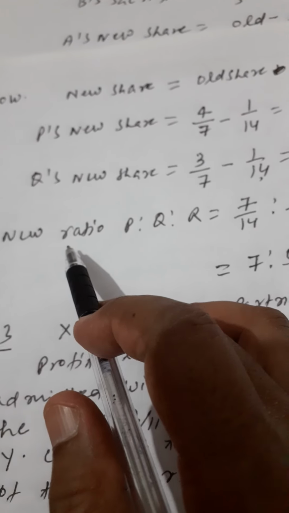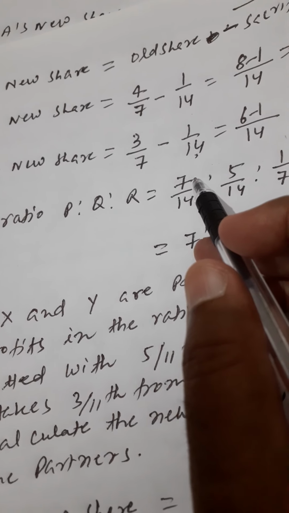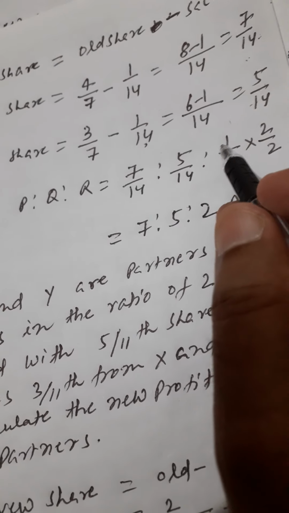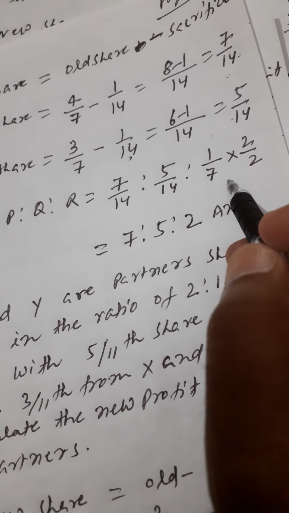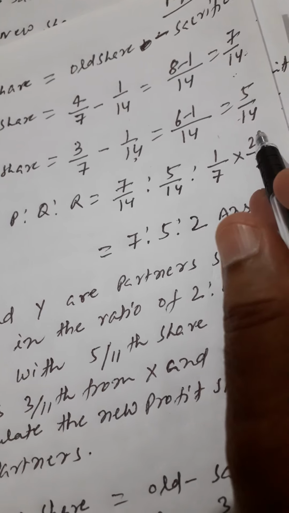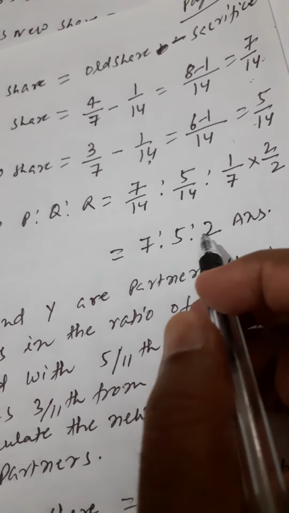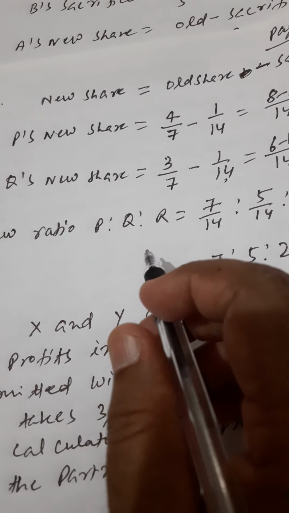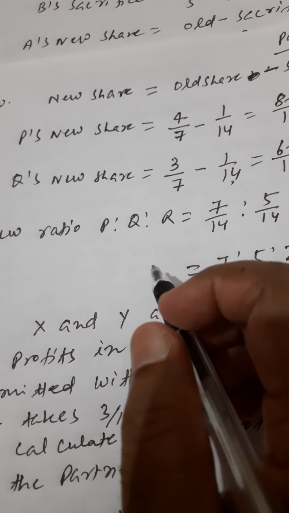Now the new ratio between P, Q and R will be: P's new share is 7/14, Q's is 5/14 and R's is 1/7. You have to equalize the denominator of R. Then you will multiply numerator and denominator by 2. Then you will get 7:5:2. This is the second case for calculation of new ratio in the admission of a partner, when a new partner is admitted into a partnership.